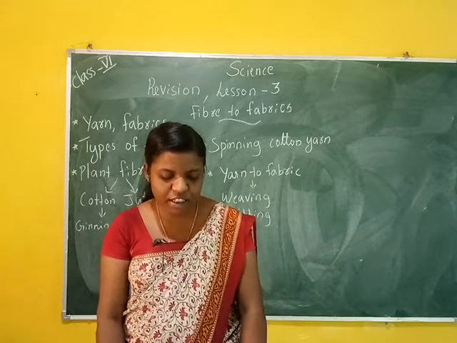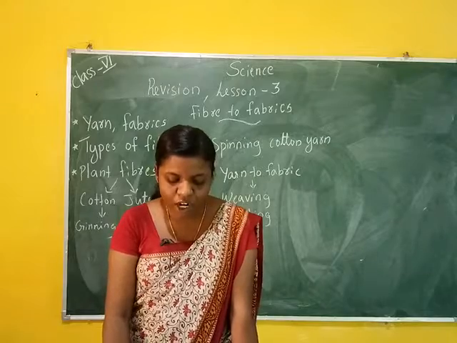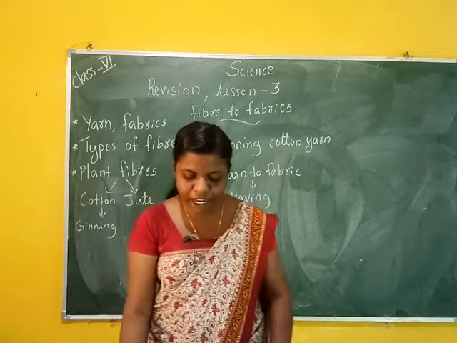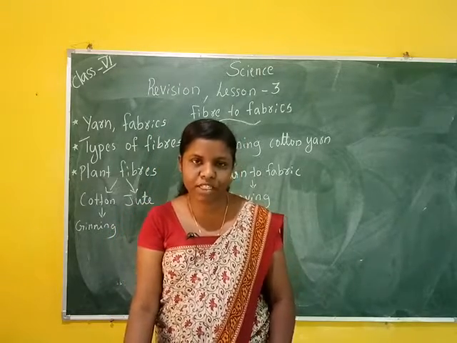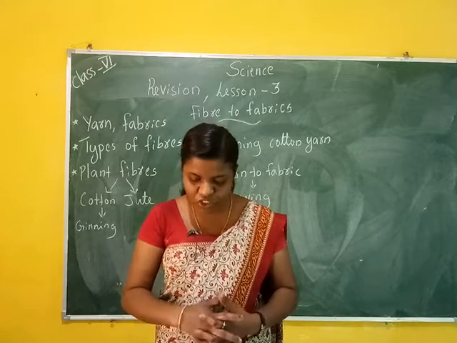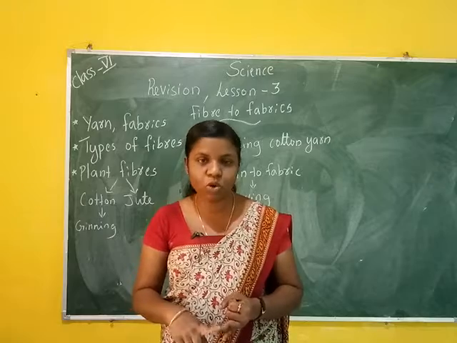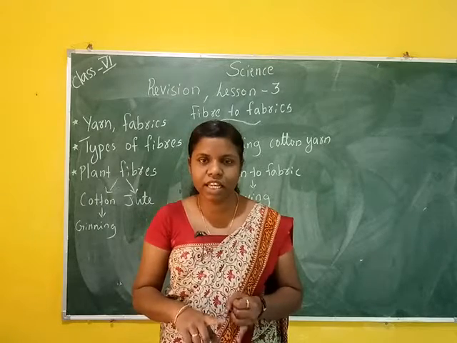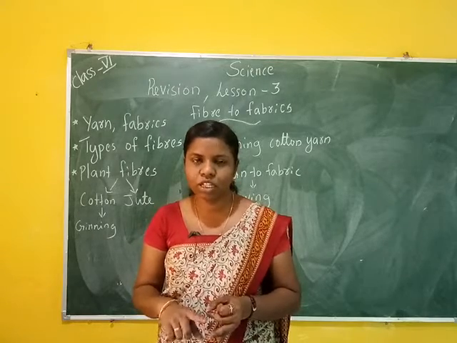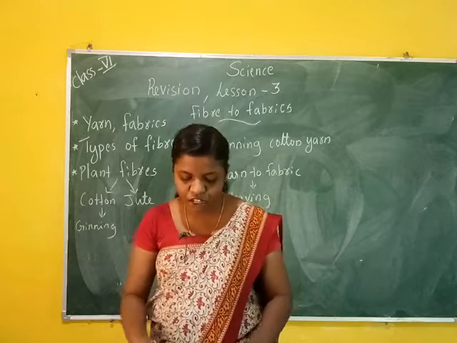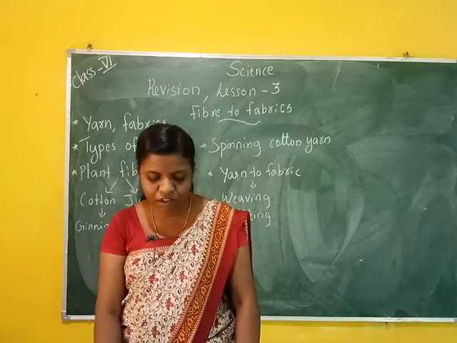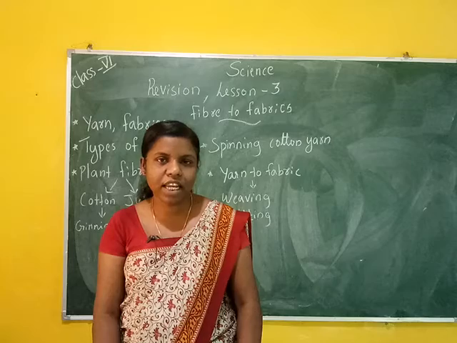First question: name the traditional fabrics which are formed from an unstitched piece of cloth. Examples are sari, dhoti, lungi and turban. Then write two products obtained by weaving twigs and grass.